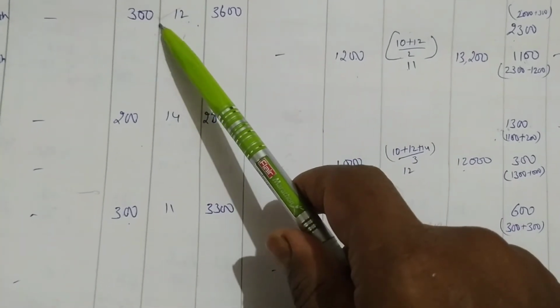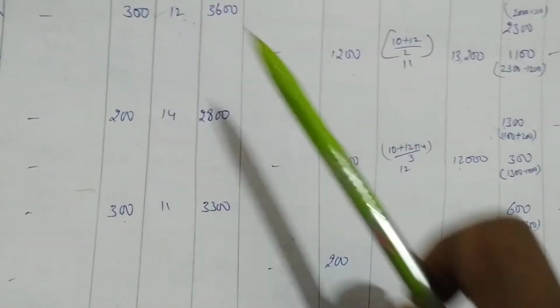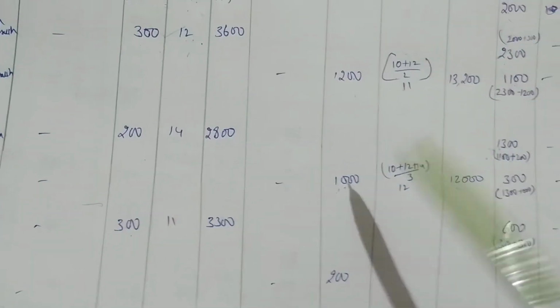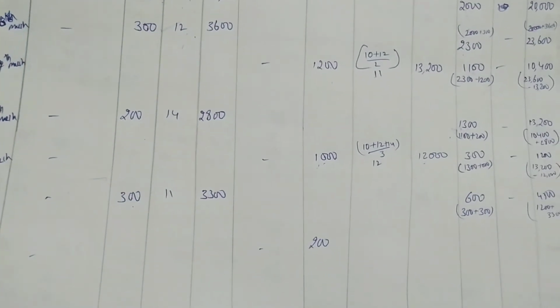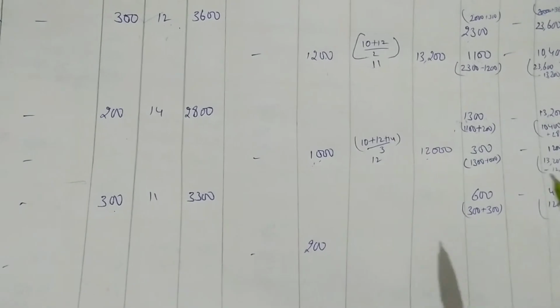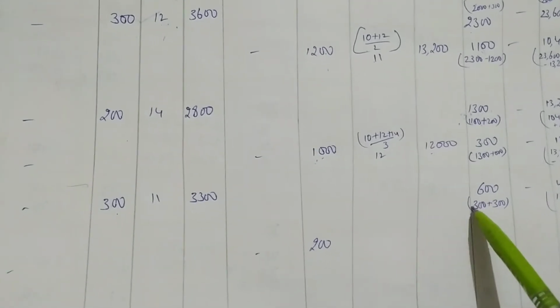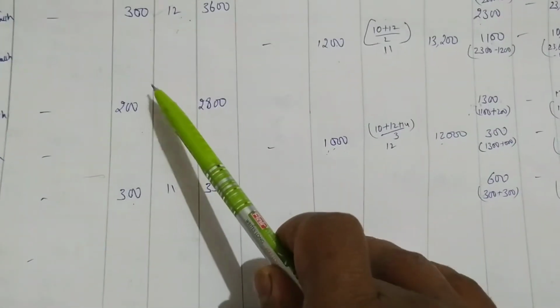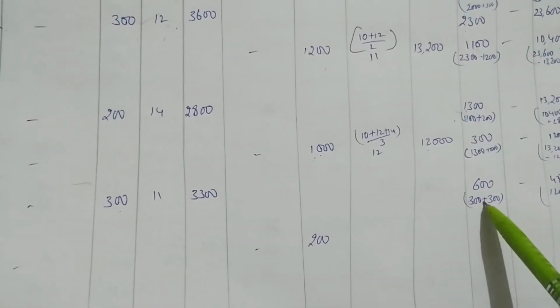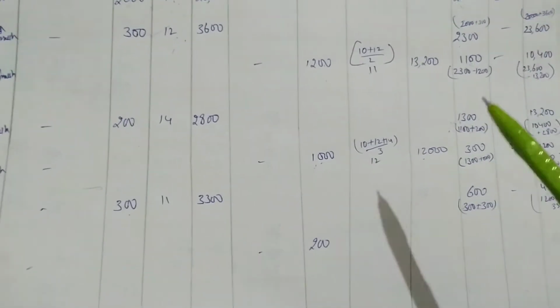From here we have taken 800, from here 200. How much is now? 1000. So how much is left over? How many units we are having? 600 units we are having here. So 600 from where? 100 from here, 200 from here, 300 from here. So 600 units we are getting. So based on FIFO we are doing.